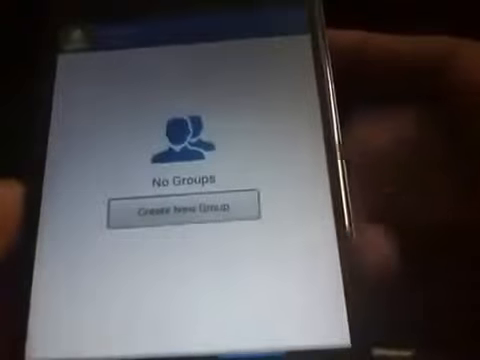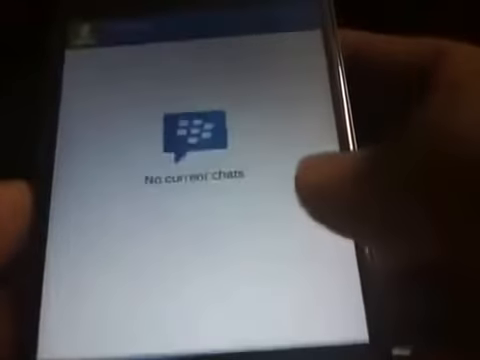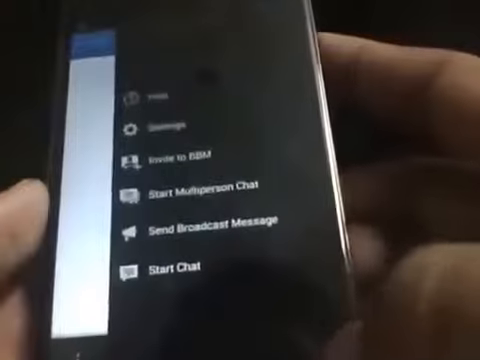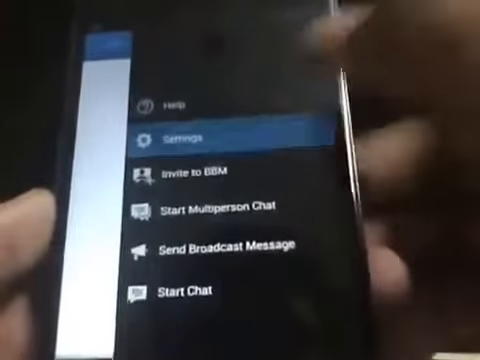So there it is guys. I had no contacts for now. So the first look of BBM. There are some settings. Let's go into the settings.